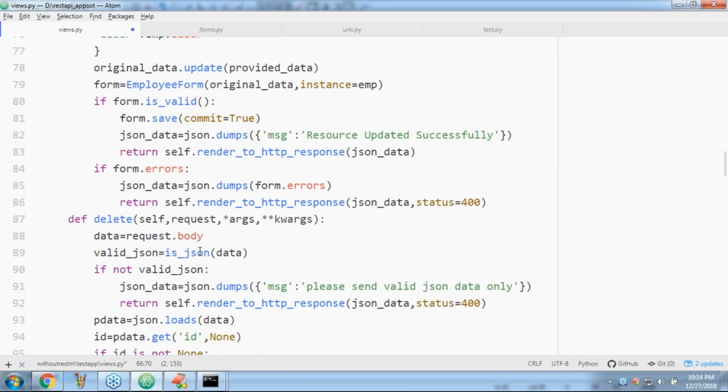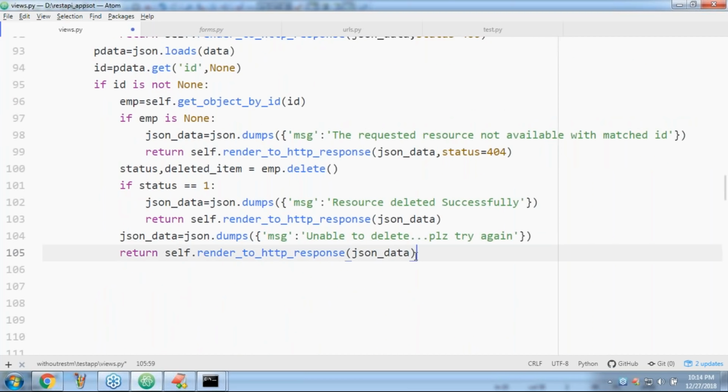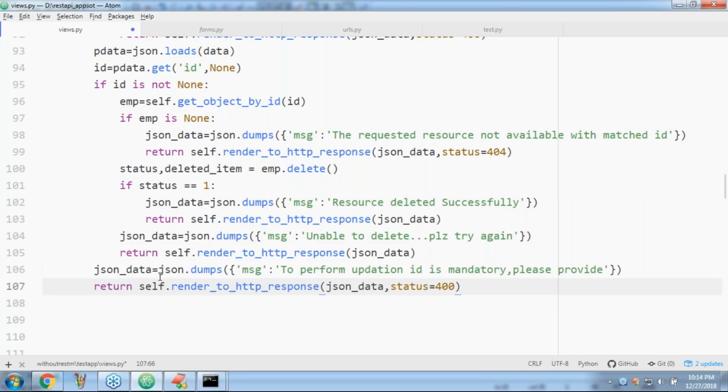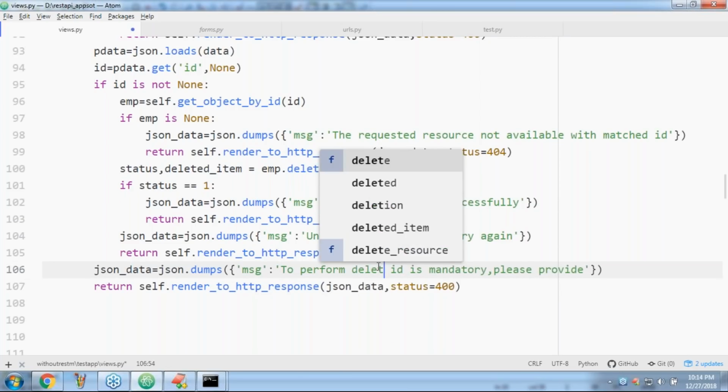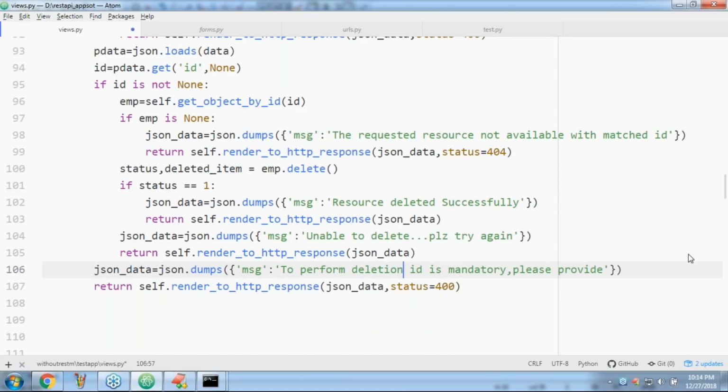Can you please confirm when the control comes to line number 106? If ID is none, now to perform deletion, ID is mandatory. Please provide. Okay, that's all.